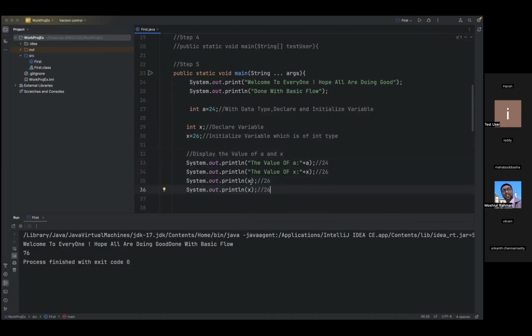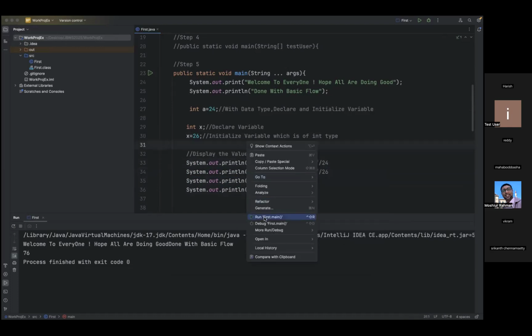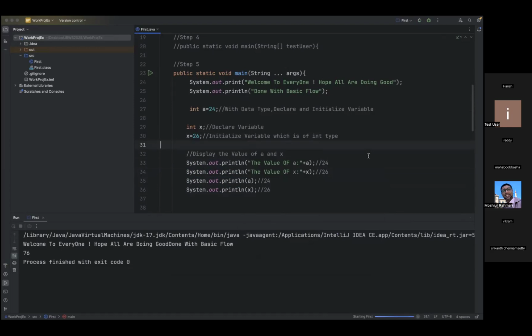Again, this is a. Suppose it is to display 24, 26. These are the different formats. Usually this is more meaningful when you get the output in a system. Now let me run this. When you get the output in a system, you can easily identify what this is. The value of a is what we have stored, 24. Yes, 24 we are getting.